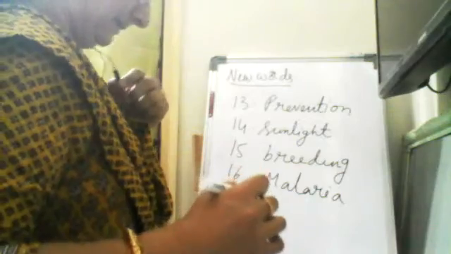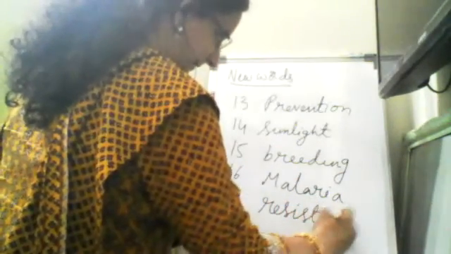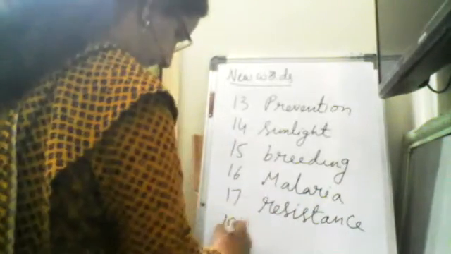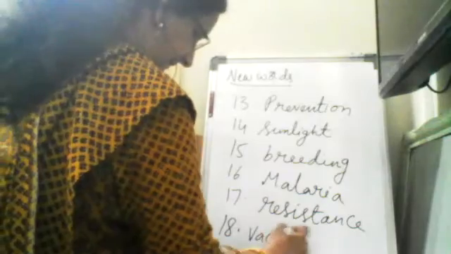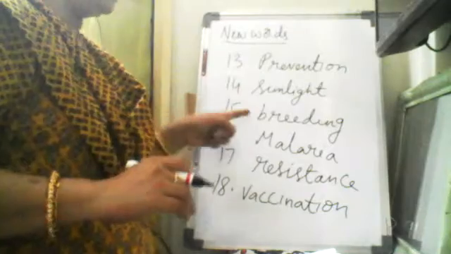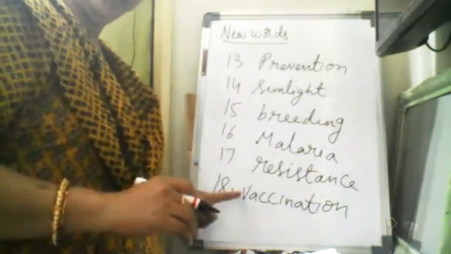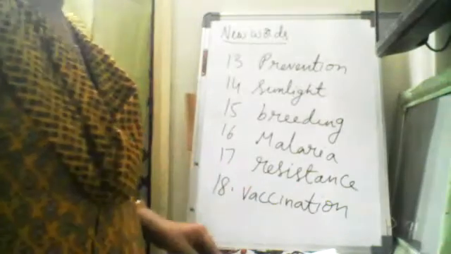Malaria. Resistance. Vaccination. Prevention, sunlight, breeding, malaria, resistance, vaccination. So all these are important words you have to write.